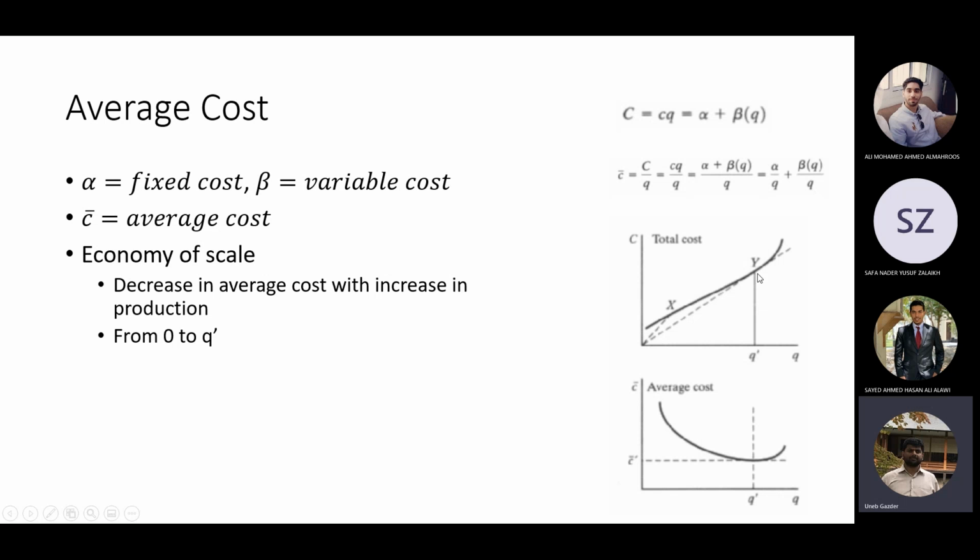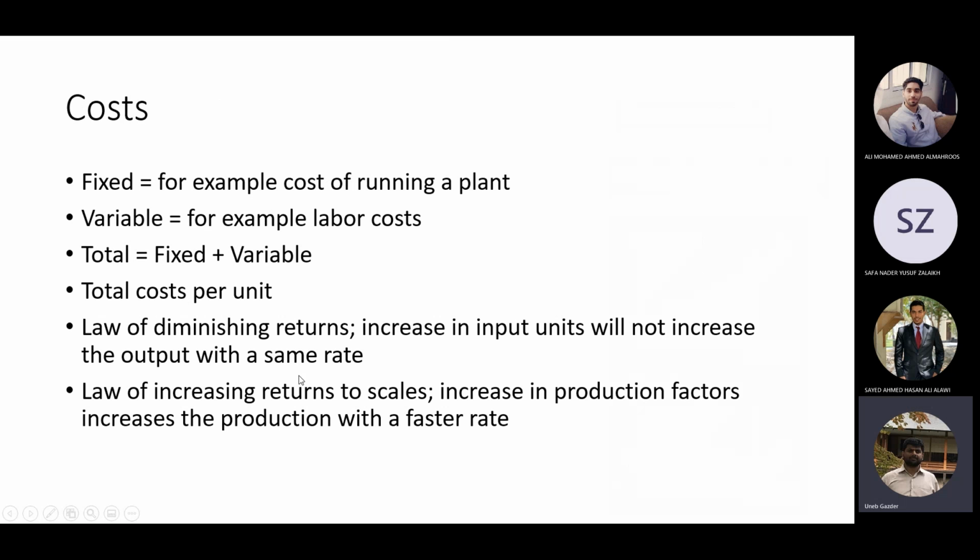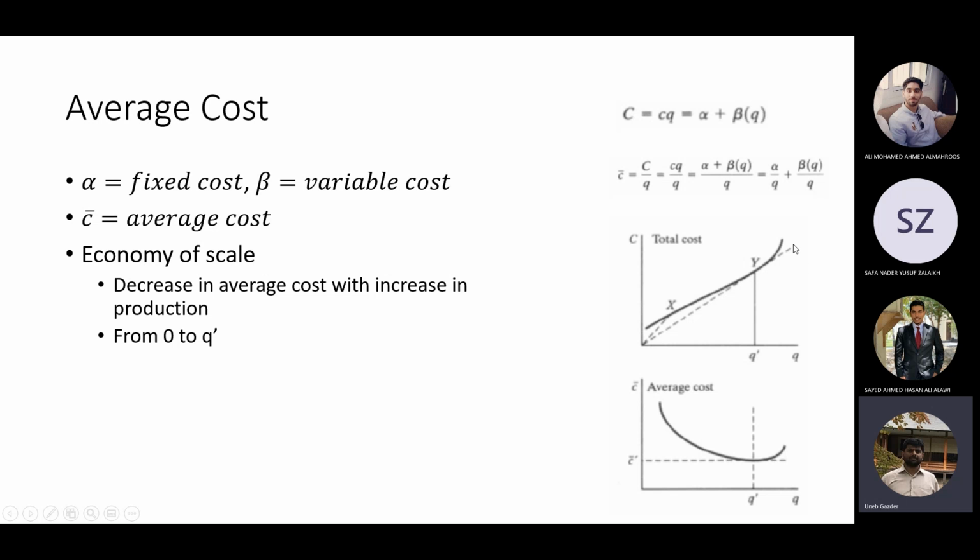So this is the law of diminishing returns, and this is the law of increasing returns to scale, sorry. This is the portion where you have the law of diminishing returns. You increase the cost by a larger amount, but the number of units does not increase as much. So there are two portions here. One is the gradual increase in cost with a gradual increase in the number of outputs, and the other is when the cost is very high and the number of products is not so high.